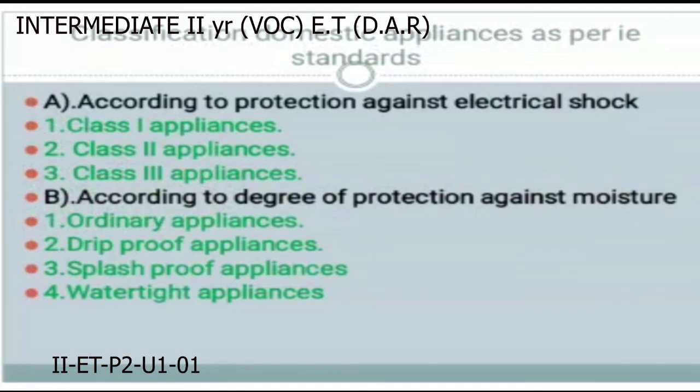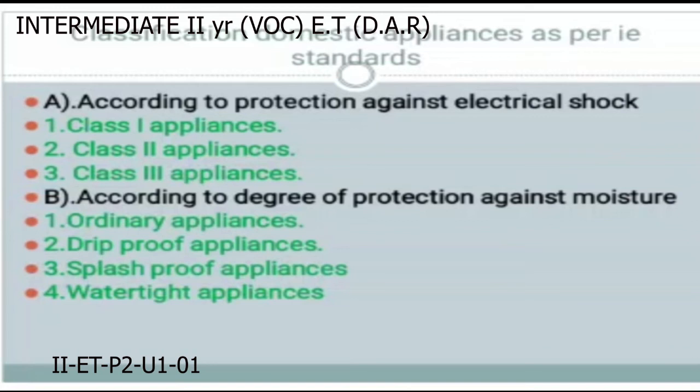Then the domestic appliances classification as per Indian electricity rules. In this chapter, first the domestic appliances are classified by working principles. According to working and their functions, they are classified into four types.